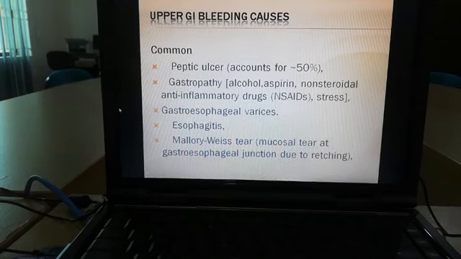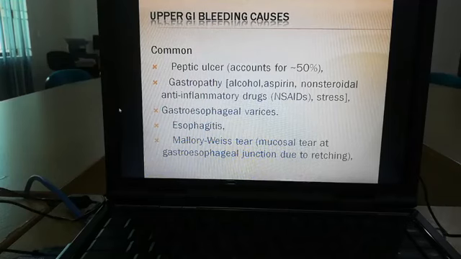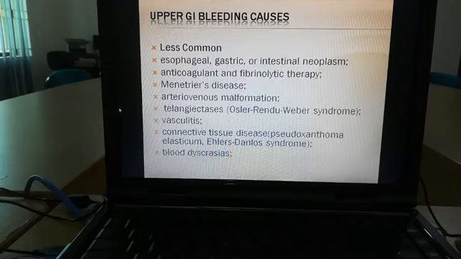Next one is gastroesophageal varices. After that, esophagitis is another important cause, and Mallory-Weiss tear. What are the less common causes of upper GIT bleeding?